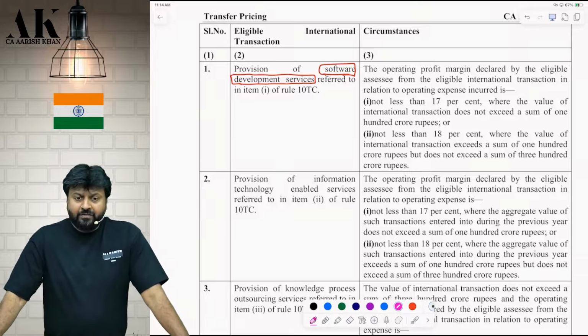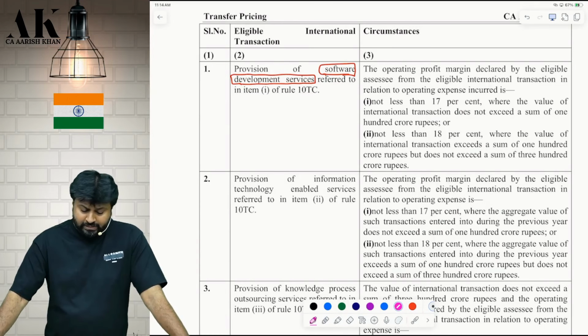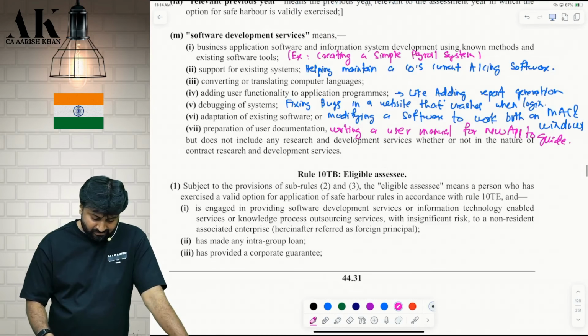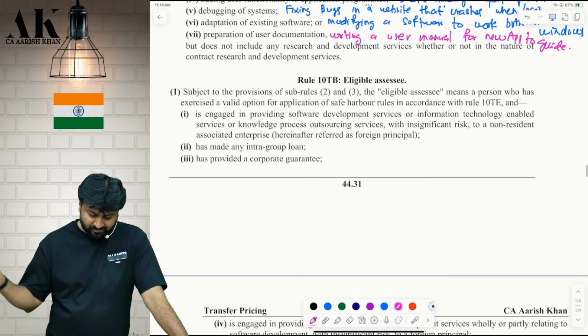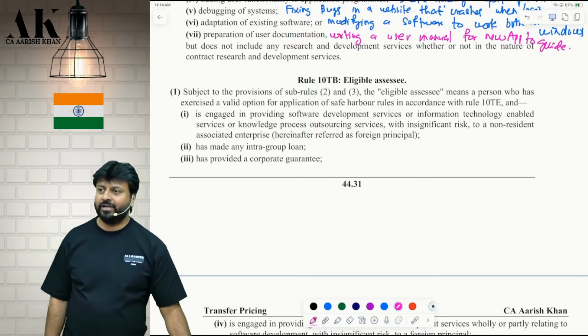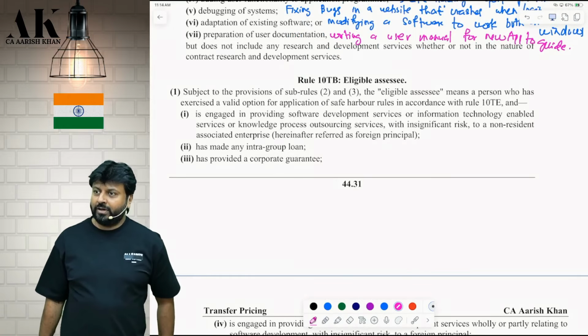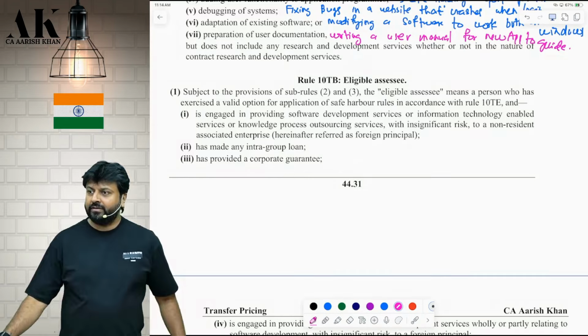The operating profit margin declared by the eligible assessee. Who is eligible assessee? Rule 10TB. See on the board.